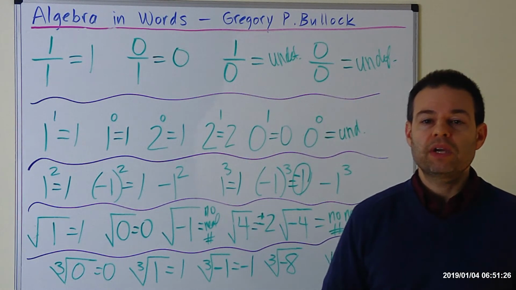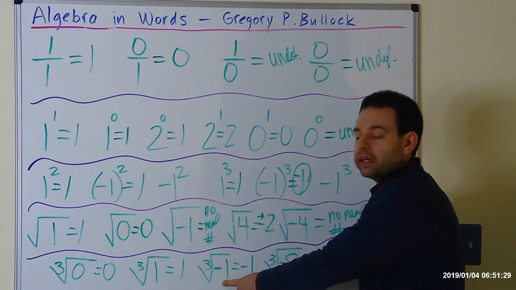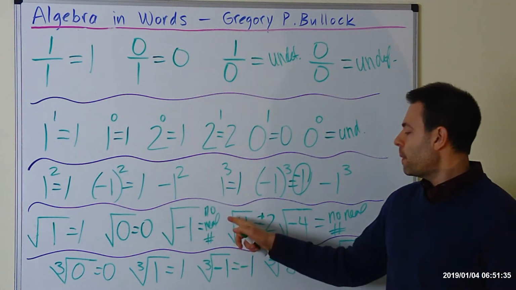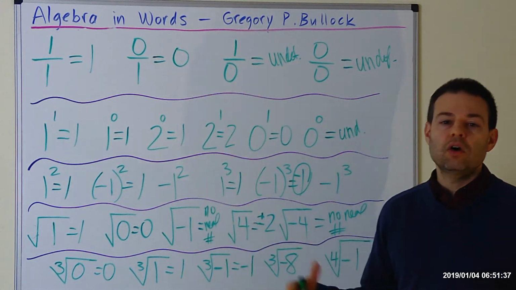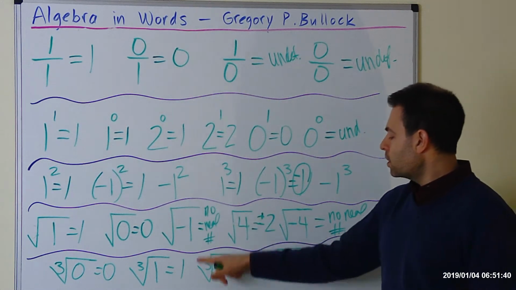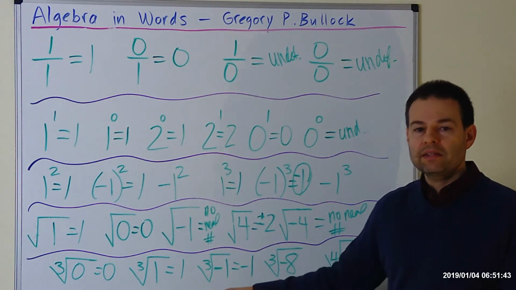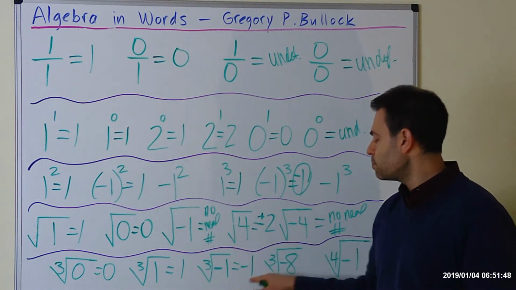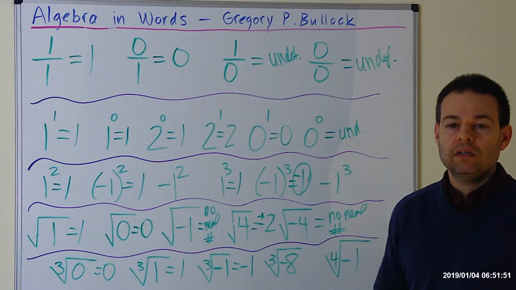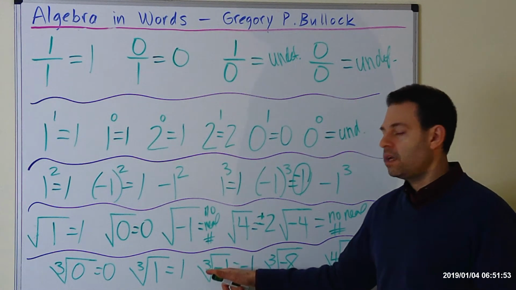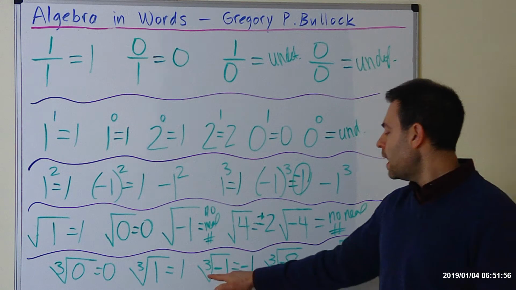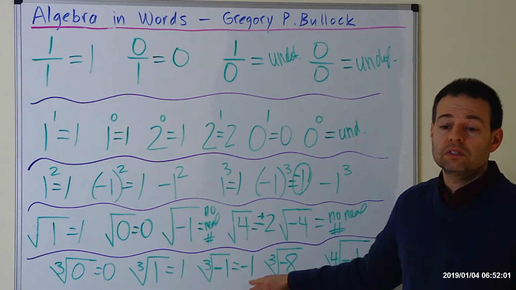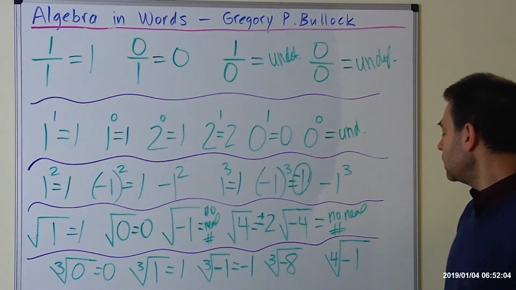Okay, let me pause there because I want to compare the cube root of negative 1 to the square root of negative 1. If you remember, the square root of negative 1 is no real number. Don't confuse that with this one. We can take the odd root of a negative radicand, and that's what this problem exemplifies, because 3 is an odd number. So if you had 3, 5, 7, any odd root of a negative radicand, you'll result in a negative answer, a real solution, a negative answer.